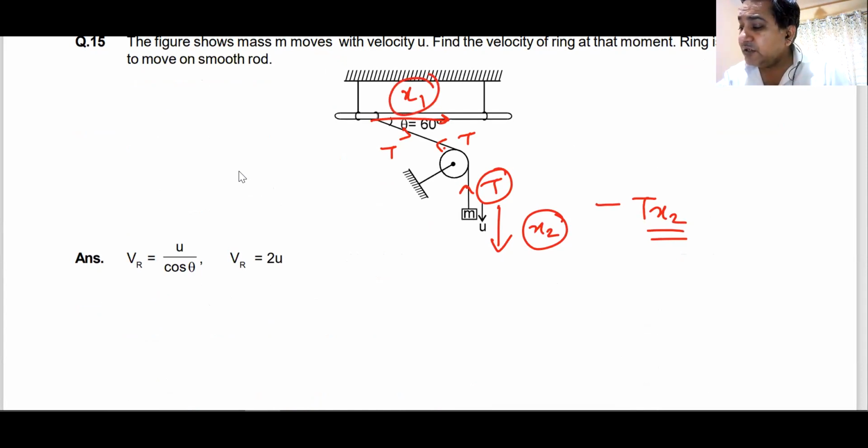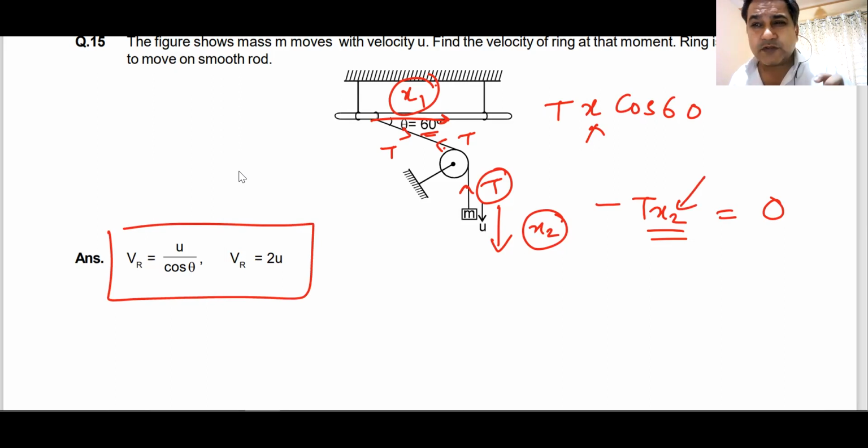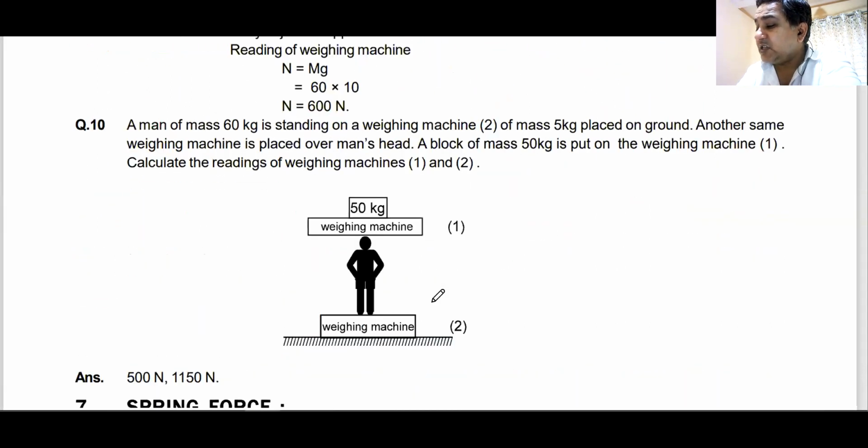And this will be T into X1 into cos of 60, because you have to take the dot product. So this will be equal to T into X into cos of 60 minus T into X2 will be equal to 0. From here, you will get the relation between X2 and X, and from here, you can get the value of the constraint relation. Am I clear? Do we understand this? Can I have some raise hand that we understand this, sir? You can use this tension funda to find the constraint relation between any two.